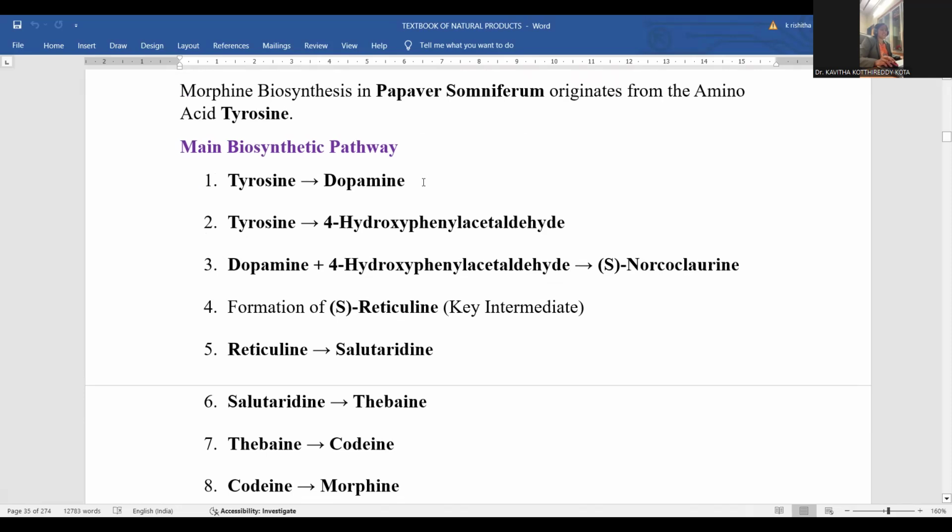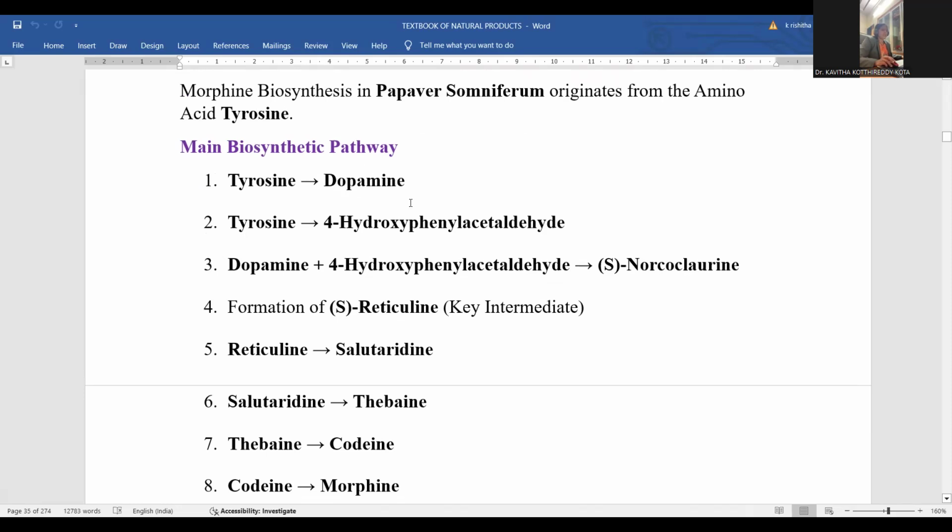Dopamine is an essential neurotransmitter in living organisms, very important for the stimulation of the nervous system. All kinds of neurological functioning are harmonically maintained by dopamine. So this is very important actually. Tyrosine is now turned into dopamine.